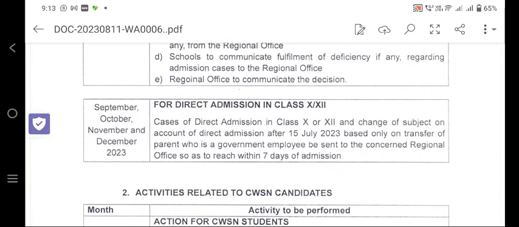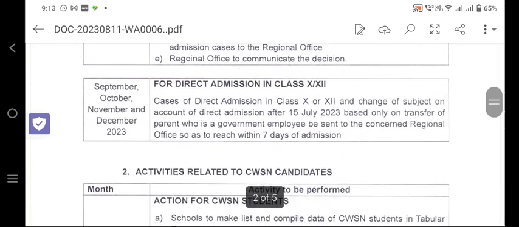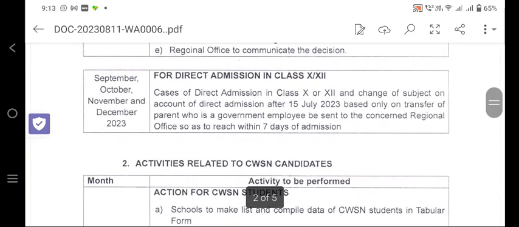Cases of direct admission in class 10 and 12 and change of subject on account of direct admission after 15th July, based only on transfer of parents who are government employees, be sent to the concerned regional office to reach within 7 days of the admission, because in a few cases we have found that the guardian parents of a government employee transfer from one region to another region after 15th July. So that admission process should be done within 7 days of the admission.